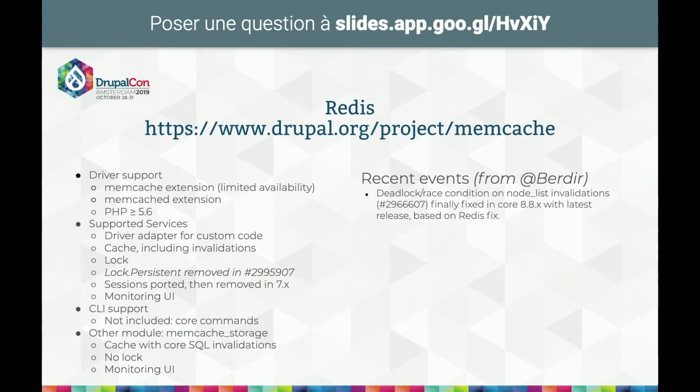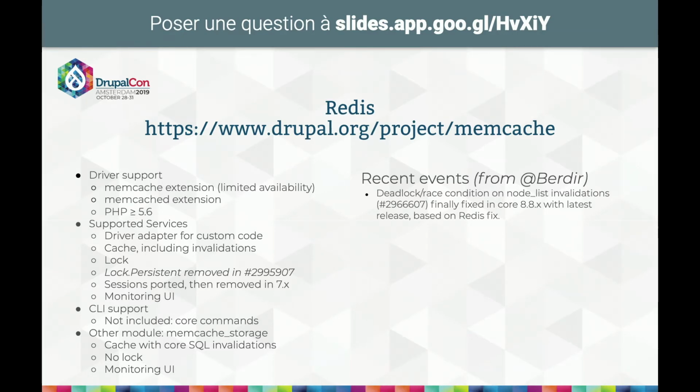You can use either the Memcache or the Memcached PHP extensions. Both are supported. The Memcache extension is usually faster, although it's older, often by a significant amount, but it's usually less available, especially on PHP 7.3. Memcached is more available and seems to be the future as far as Memcache is concerned.